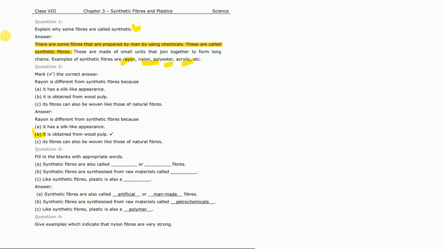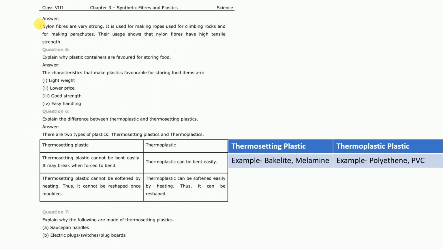Question third, fill in the blanks. The synthetic fibers are also called artificial or man-made fibers. The synthetic fibers are synthesized from raw materials called petrochemicals. And C, like synthetic fibers, plastics are also a type of polymer. Then question 4, give examples which indicate that nylon is very strong. Nylon is used for making ropes for rock climbing and also parachutes. This shows that nylon fibers are of very high strength.